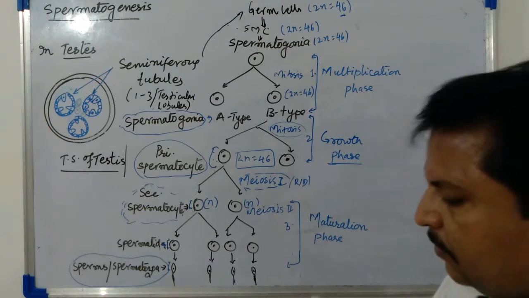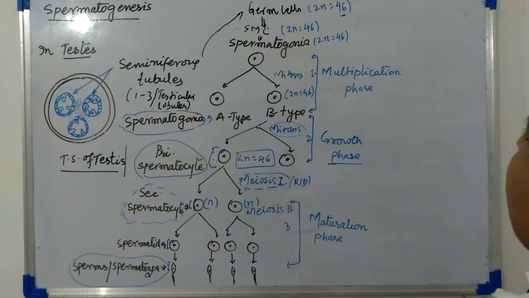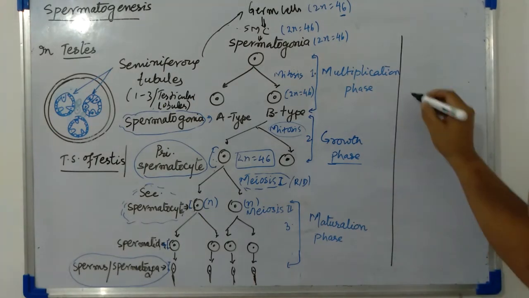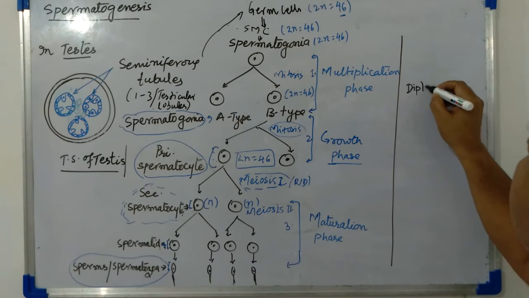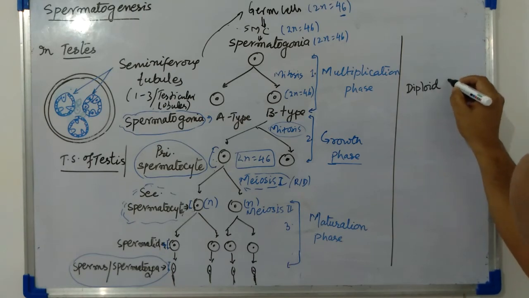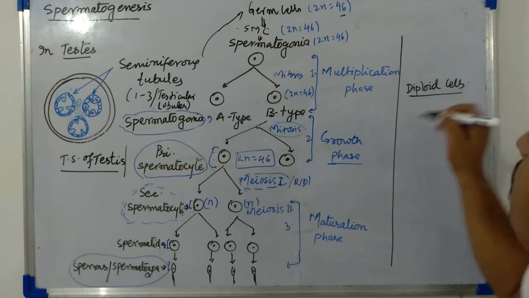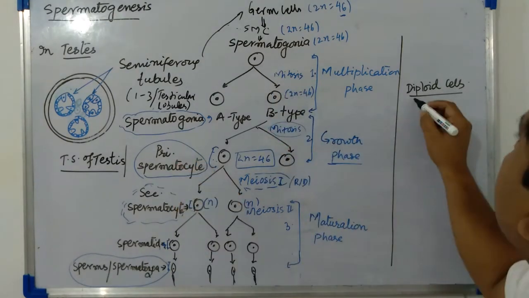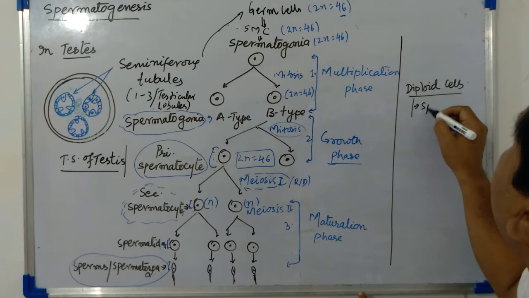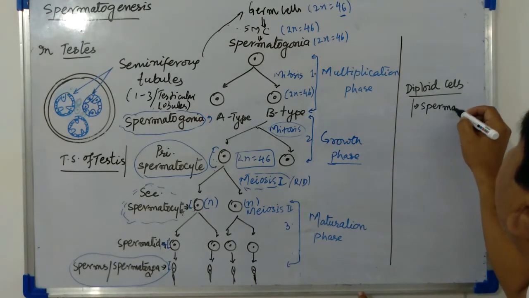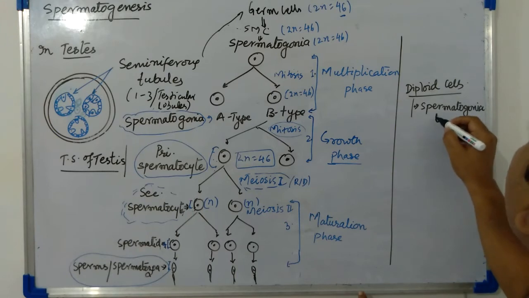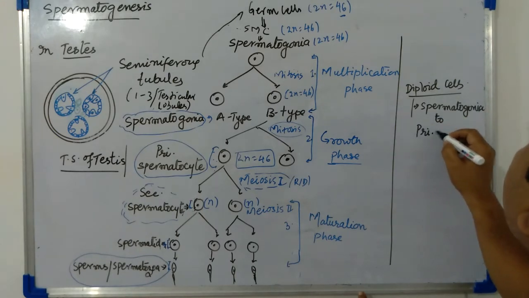Okay, now diploid cells. What are diploid cells? Diploid cells are from spermatogonia to primary spermatocyte.